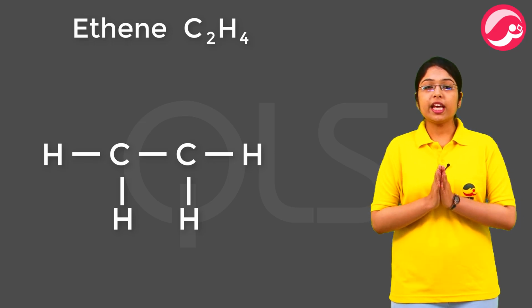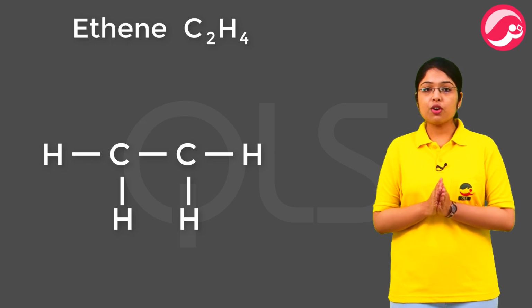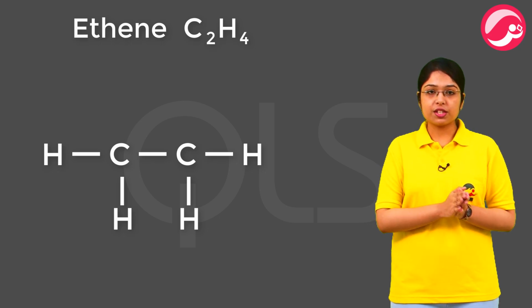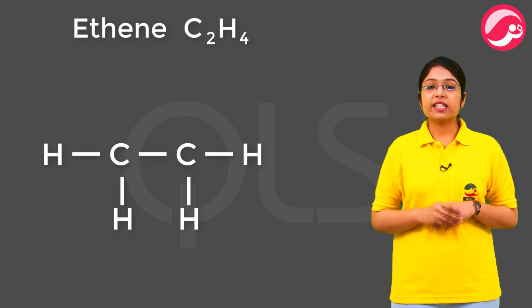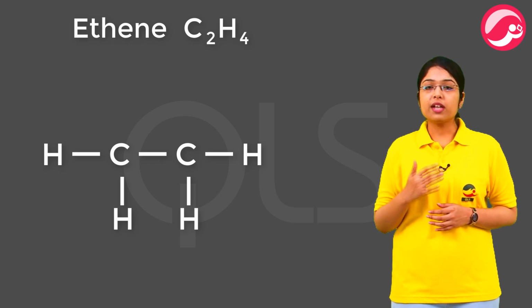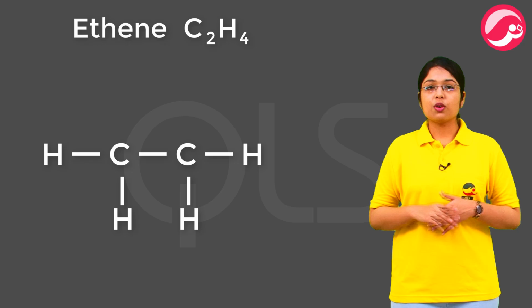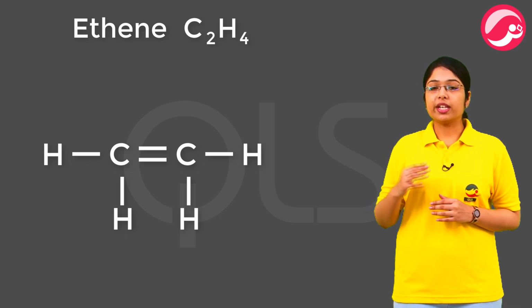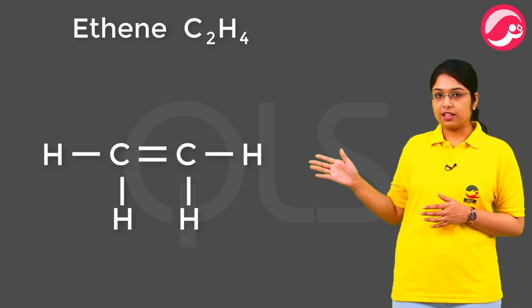Carbon को अभी भी एक और electron की ज़रूरत है. एक और shared pair of electron की ज़रूरत है. The remaining 1 valency can only be satisfied if there is a double bond between the 2 carbon atoms. So, after the formation of double bond, we get the final structure of ethene.